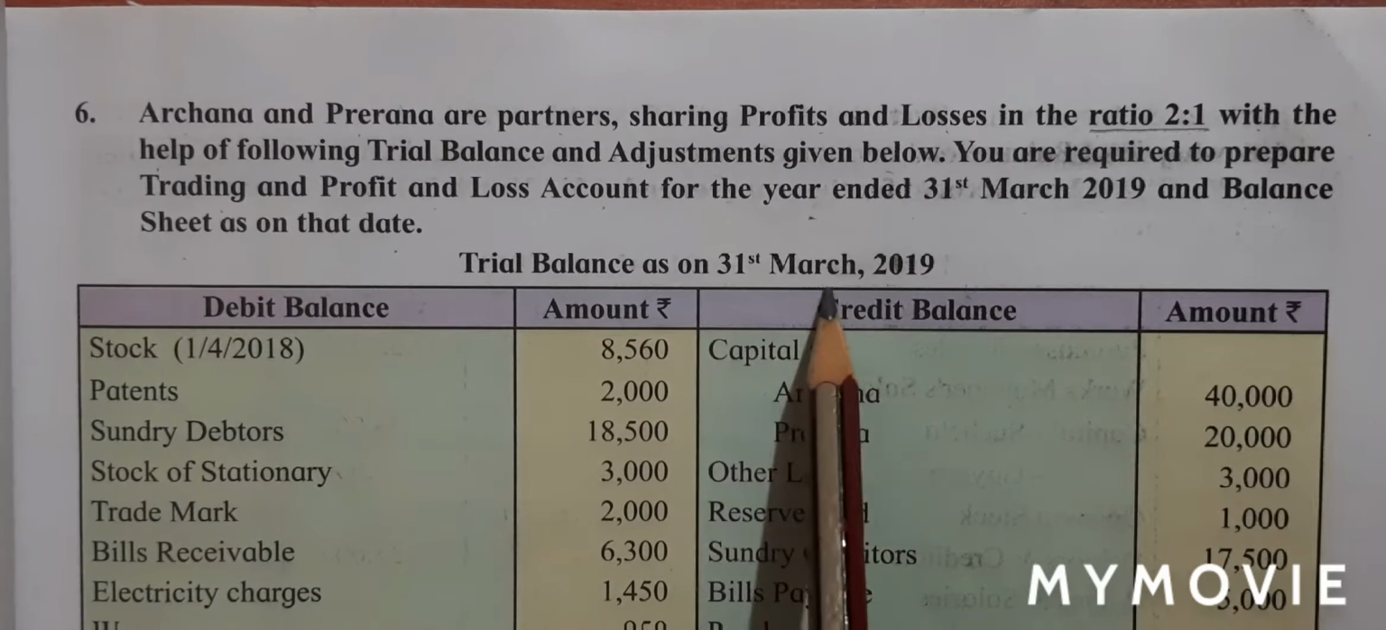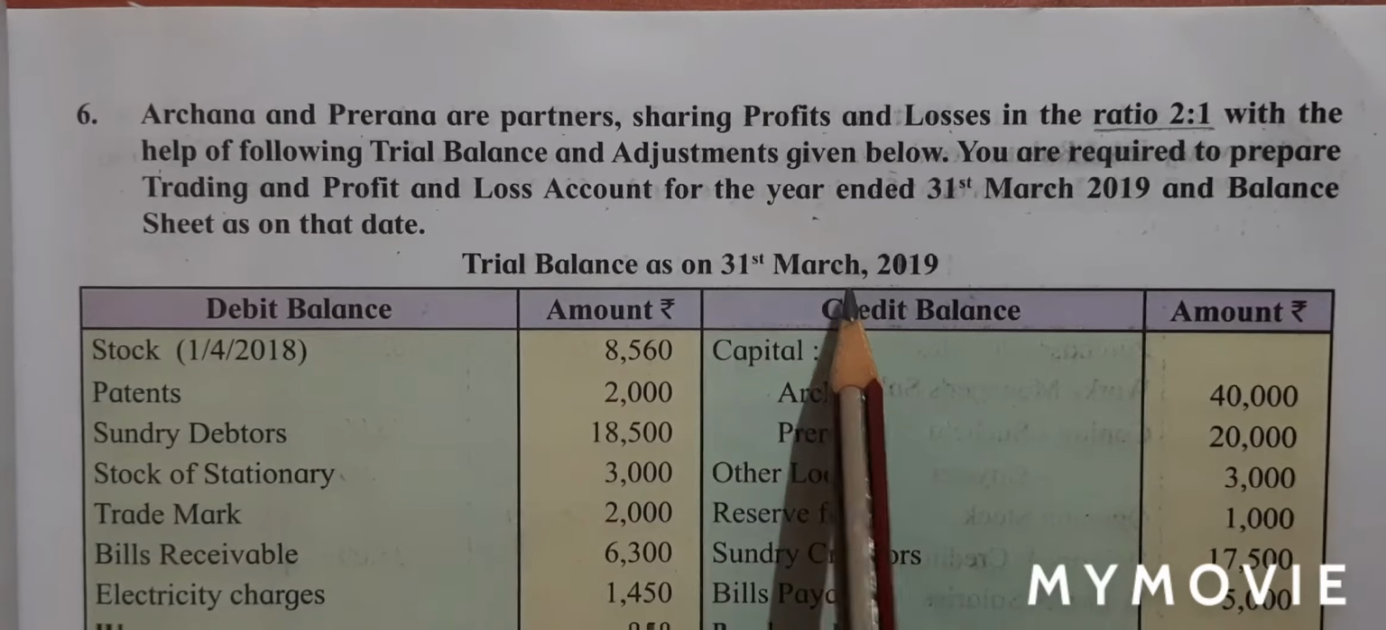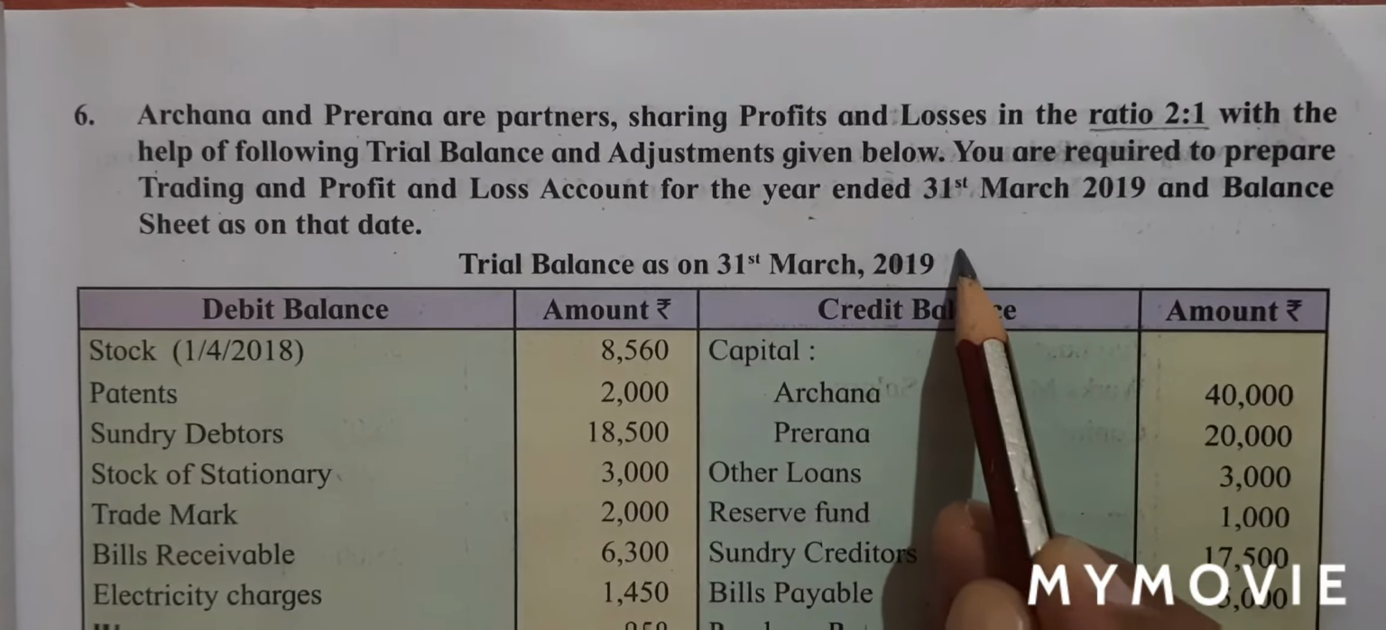Before we begin with the trial balance, let's quickly revise our symbols. For trading account, T. For profit and loss account, P and L. For partners capital or current account, PCA. Asset, A, and liability, L. Let's begin reading our trial balance.